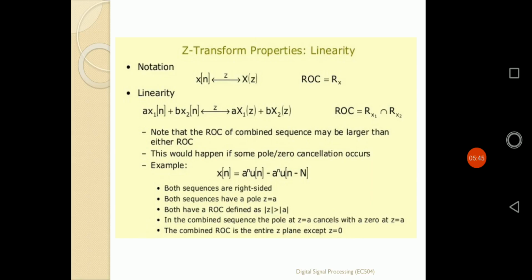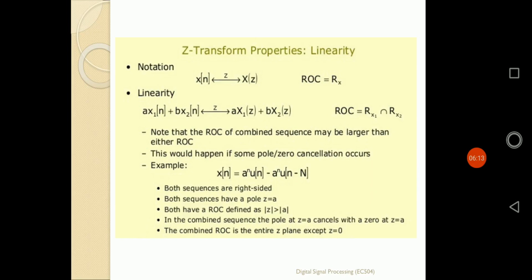That means it is not necessarily the intersection of the ROCs of x1[n] and x2[n], but it could be a larger region than either of the ROCs. This would happen if some poles and zeros cancel. It can be defined like this: let us suppose we have a sequence x[n] = a^n u[n] minus a^n u[n-1].